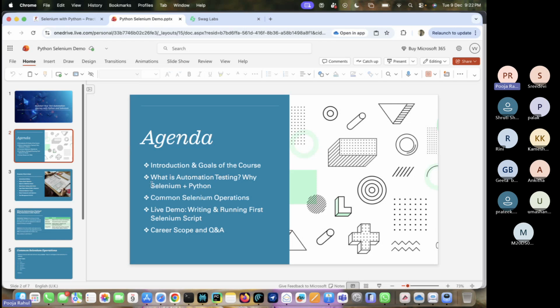After that, in brief, I'm going to explain what automation testing is, why there are many tools, and why we need to choose Selenium plus Python. After that, in Selenium, I'll show you the DOM structure and explain a little about it. We'll see what locators are as well. After that, a live demo: I will automate one website, something like just a login and logout. After that, the career scope, and any questions at the end. Before starting the demo session, any more doubts, guys?